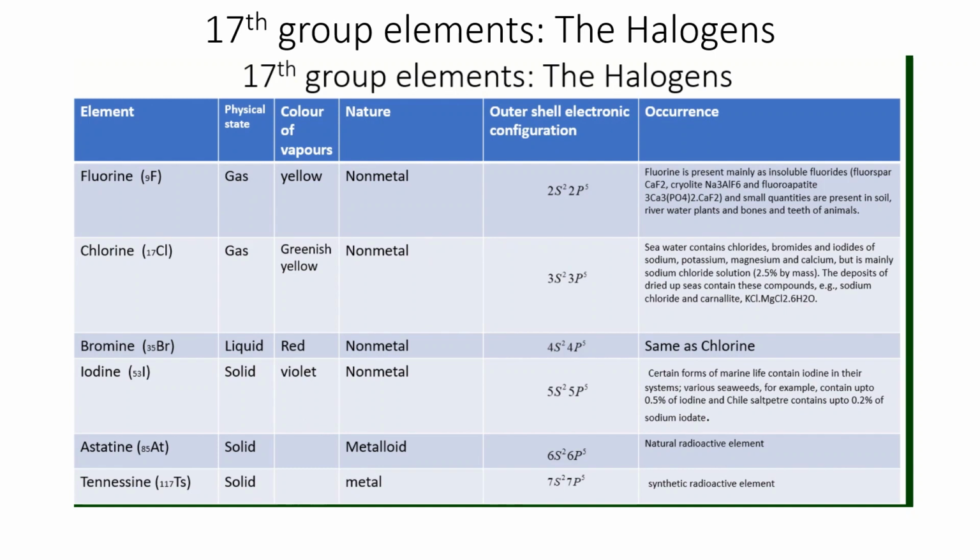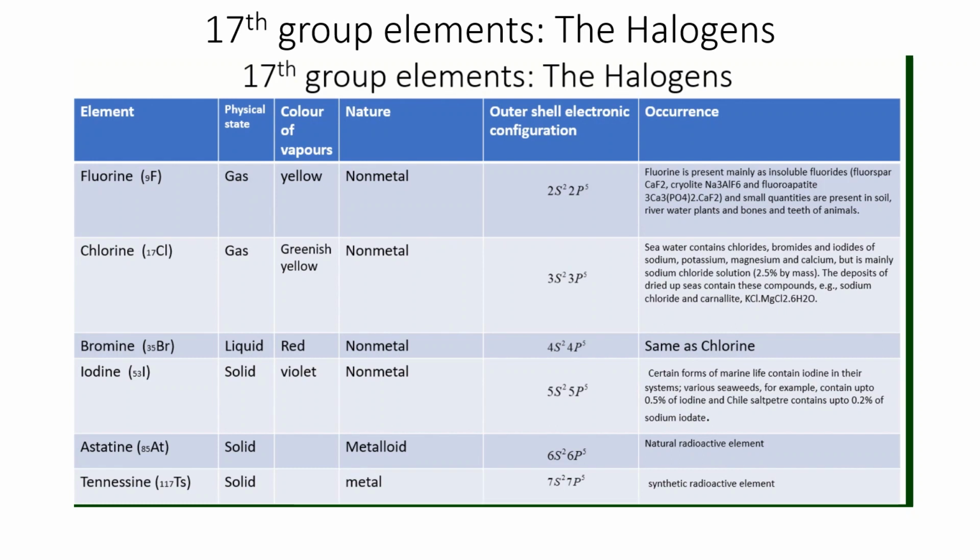In gaseous form they show color also: yellow for fluorine, greenish yellow for chlorine, red for bromine and violet for iodine. So these are the colors of these gases. All are non-metals. Astatine is a metalloid and tennessine is again a metal.